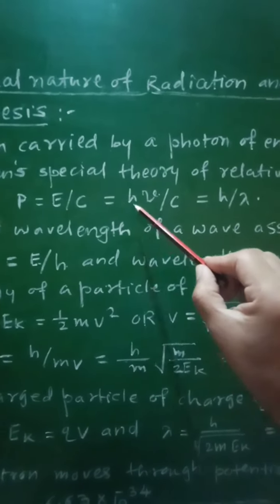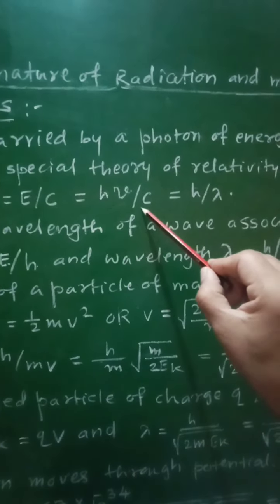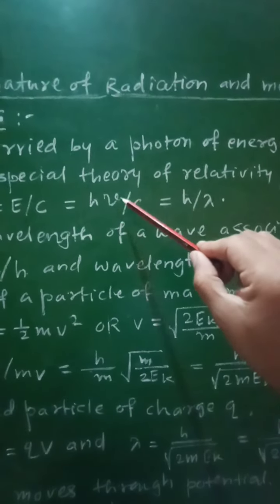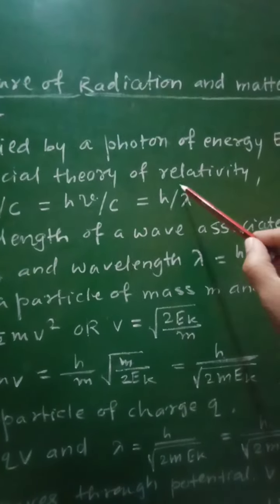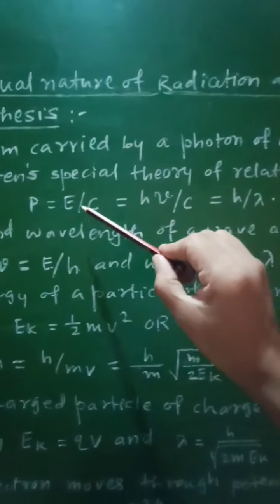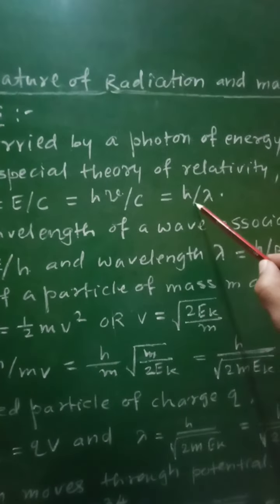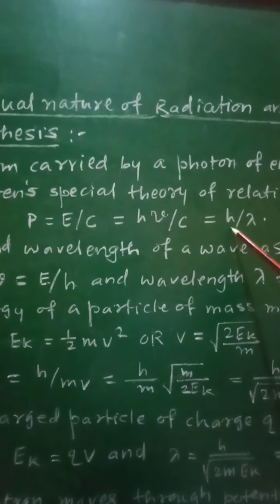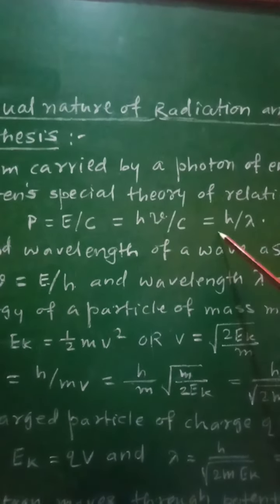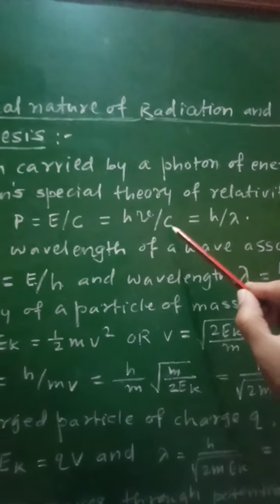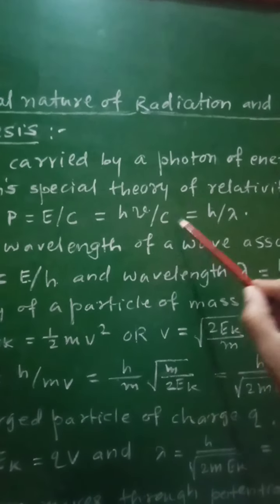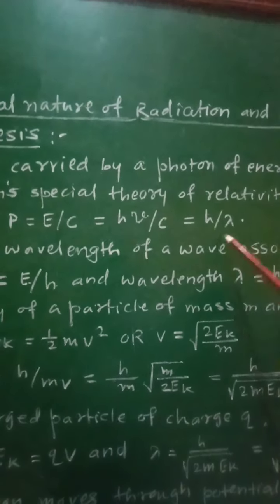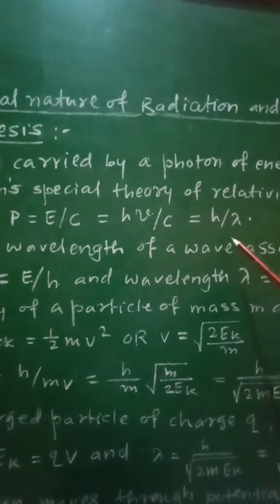Therefore P will be equal to h nu by C, that will be written as h by lambda, because nu by C will be 1 by lambda. Therefore P will be equal to h by lambda. This relation describes the wave and particle properties of matter, that is P is equal to h nu by C or h by lambda.